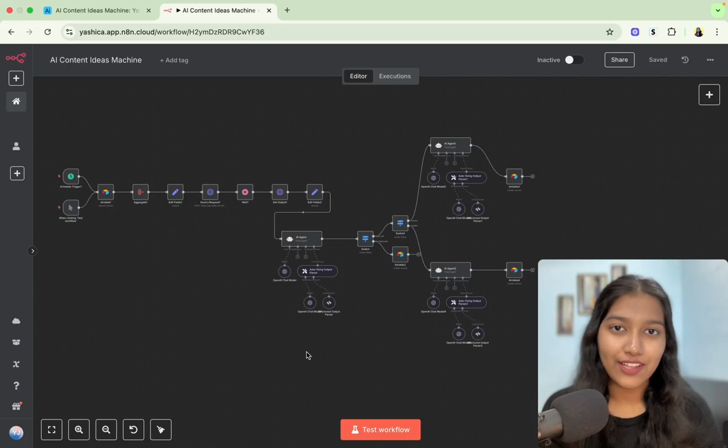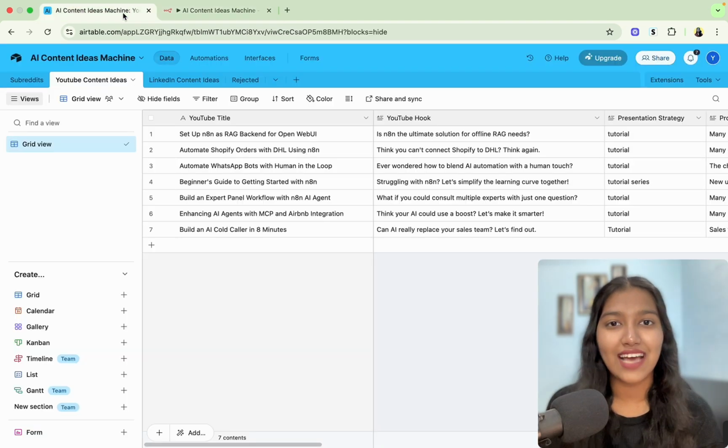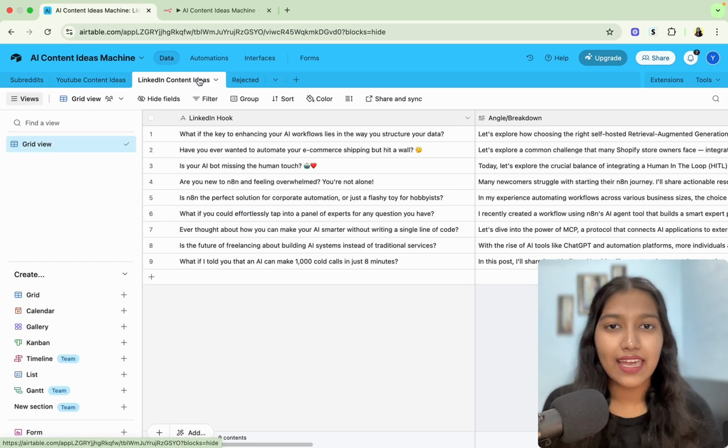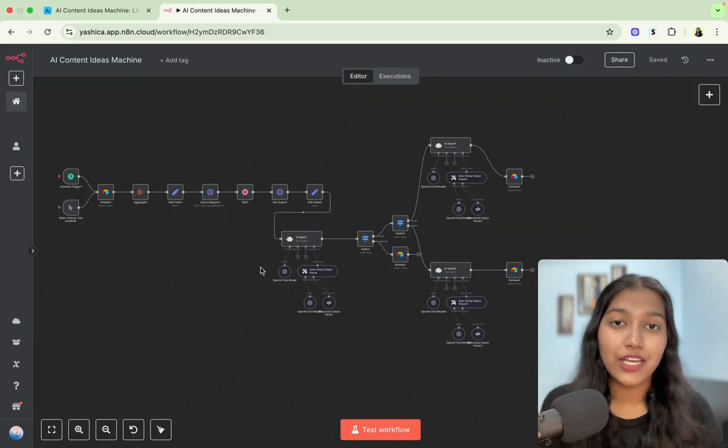This AI workflow that you're seeing on screen is just so powerful. It runs for a few minutes, but it generates content ideas for my entire week's content calendar. It generates these ideas for YouTube as well as LinkedIn, just like any other person on my team would. This intelligent AI workflow generates unique content.